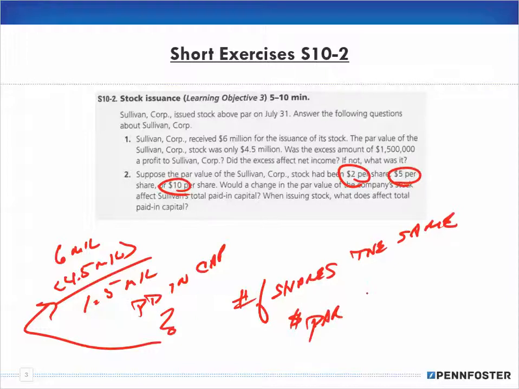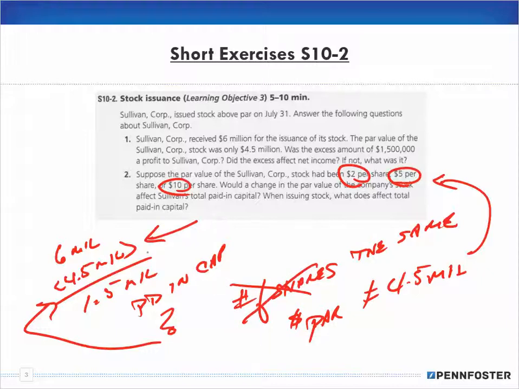It's not going to be 4.5 million, depending upon the dollar value we apply to the shares. But if we say we don't know how many shares and we really don't care, and we change the dollar value of the share, yet it always remains equal to 4.5 million because we don't care about the number of shares, then the answer is no. Changing the par value doesn't change the paid-in capital.